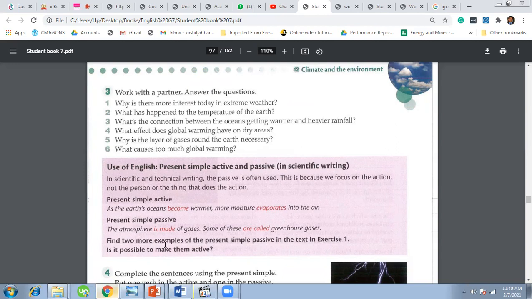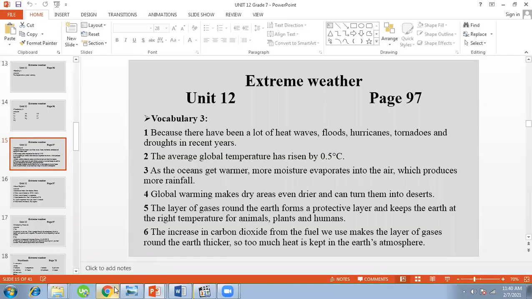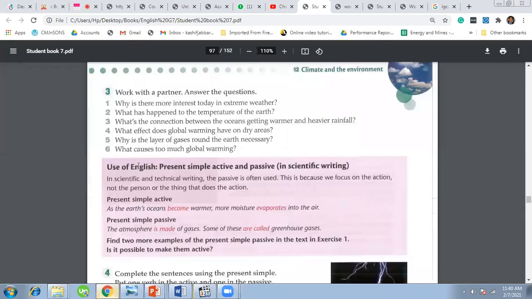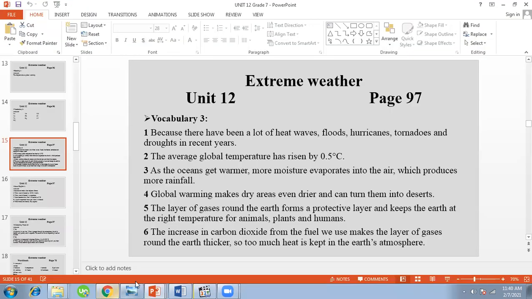What's the connection between the oceans getting warmer and heavier rainfall? The connection is global warming: as the oceans get warmer, more moisture evaporates into the air, which produces more rainfall. Question number 3, what effect does global warming have on dry areas? Global warming makes dry areas even drier and can turn them into deserts.